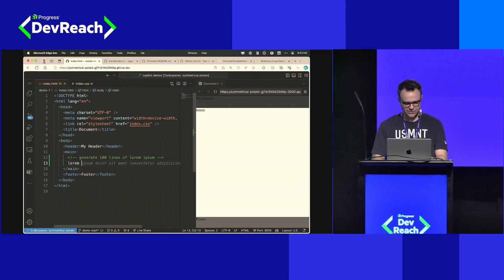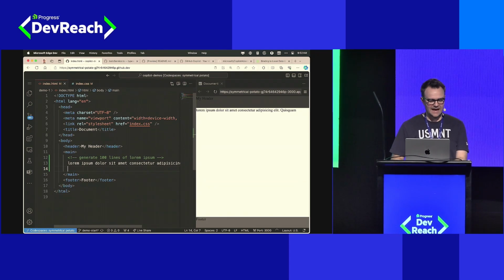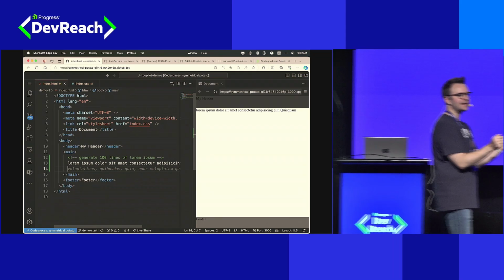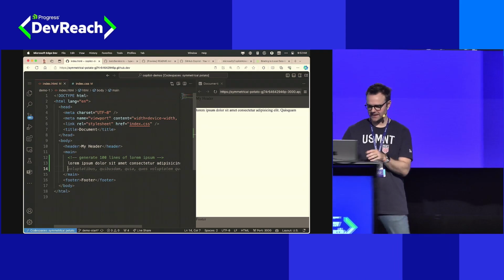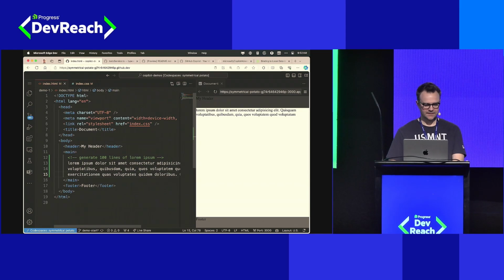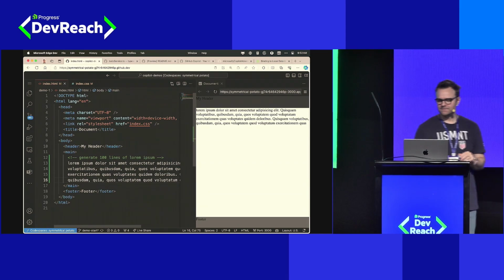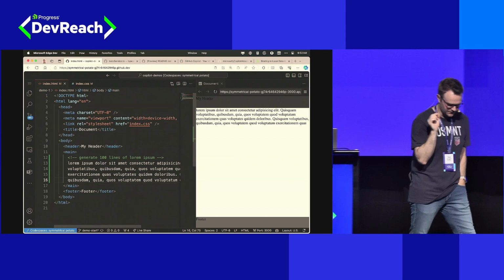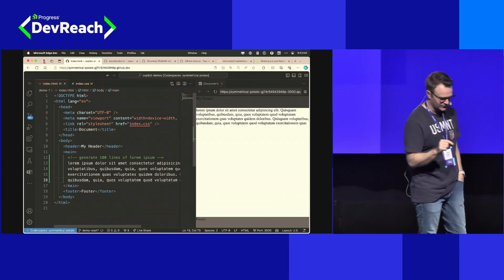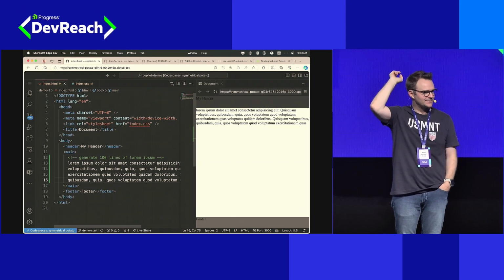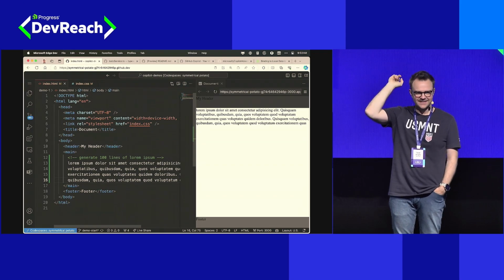So let me actually just take this. And now you can see if you wanted to add lorem ipsum with GitHub Copilot, you could do it line by line. So I could say tab, enter, tab, well, let me get the prompt, enter, let it prompt me, enter. So this is the approach you would end up with lorem ipsum. But what is the other thing you notice about this text? If you've been doing web development for long or any kind of development, does that look like the lorem ipsum you're used to seeing? No.